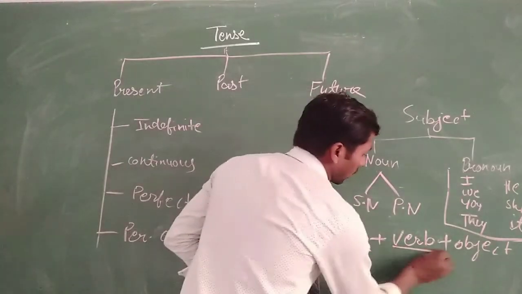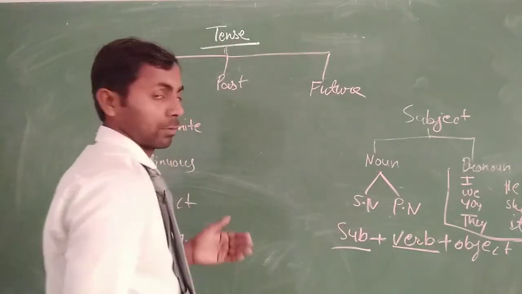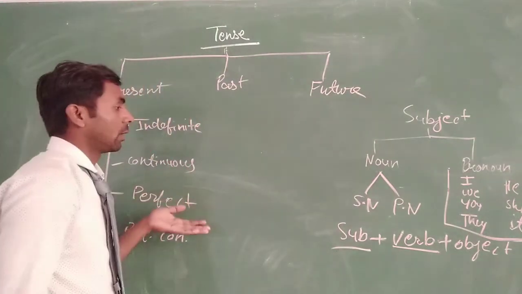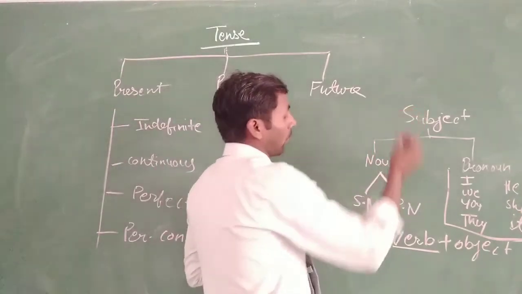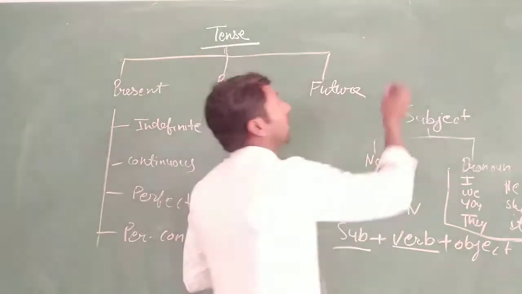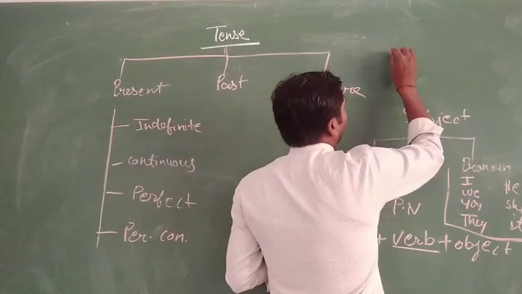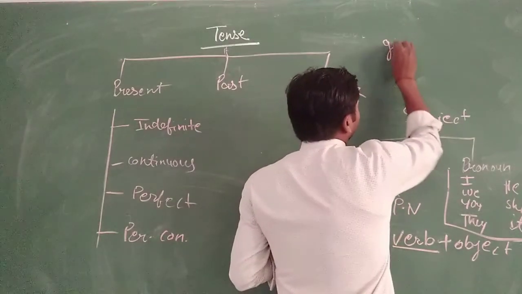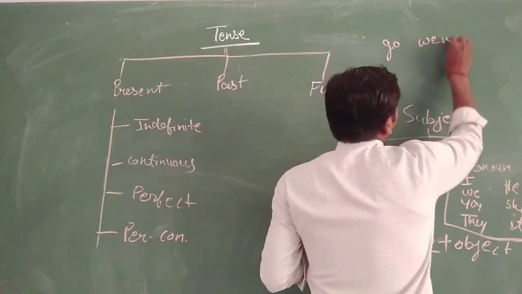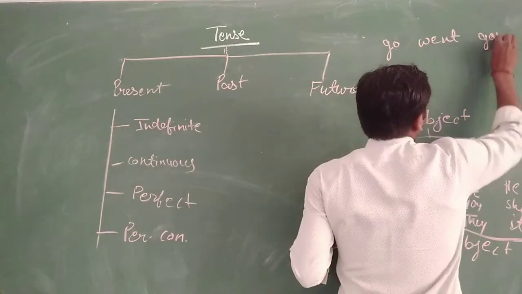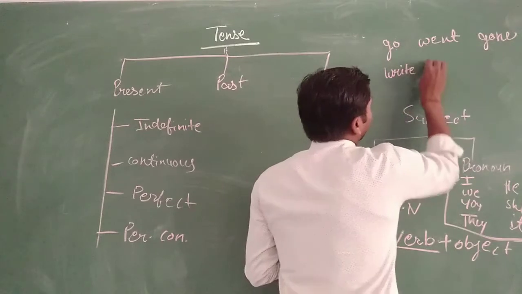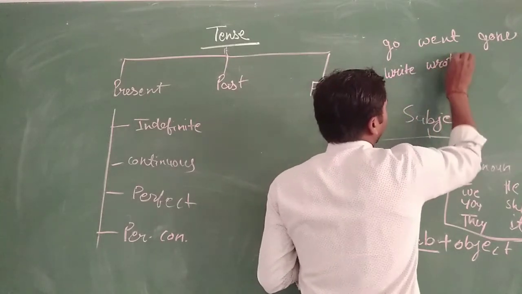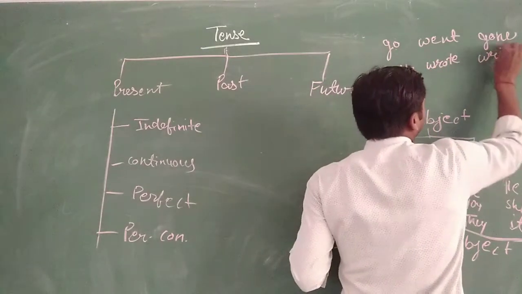Second is the verb. So let's know about the verb. Verb has three forms, like verb first form go, went, gone, write, wrote and written.